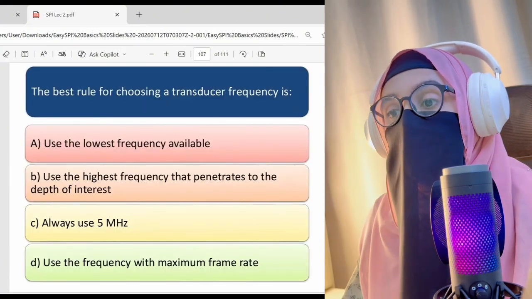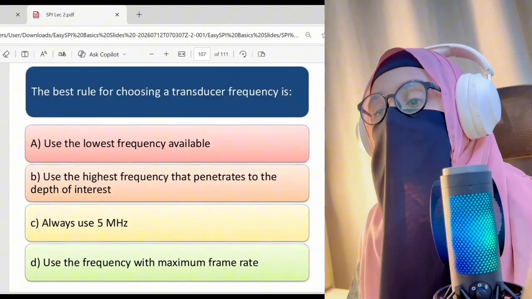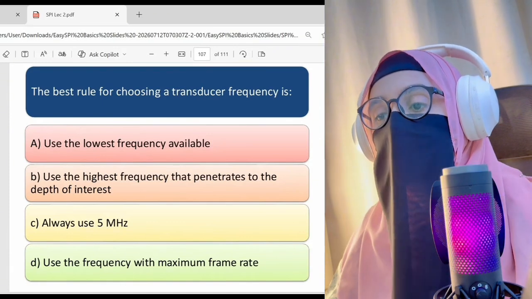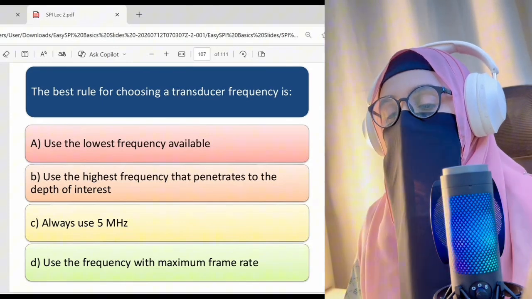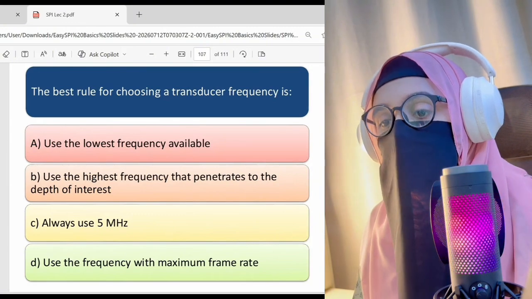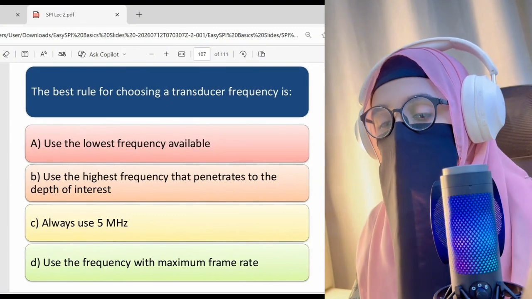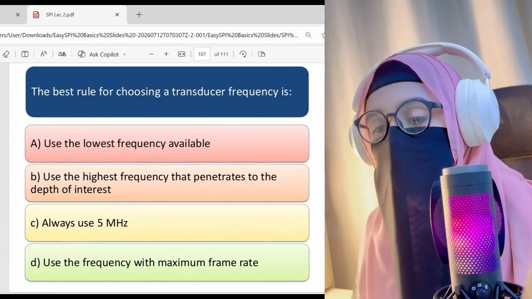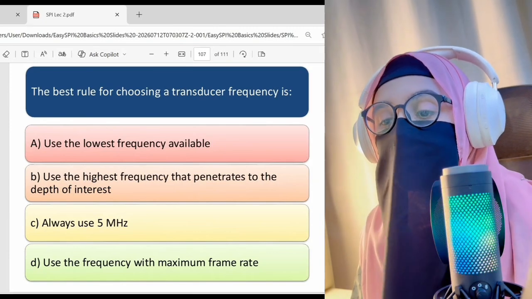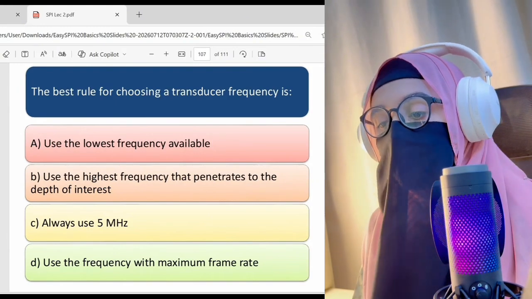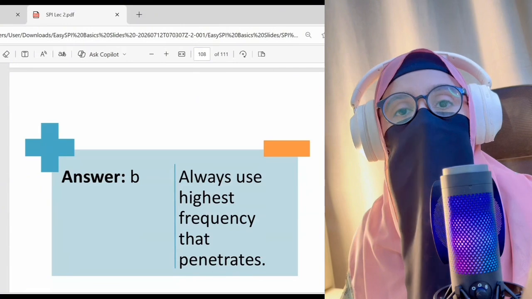Next, the best rule for choosing a transducer frequency is: A. Use the lowest frequency available. B. Use the highest frequency that penetrates to the depth of interest. C. Always use 5 megahertz. D. Use a frequency with maximum frame rate. The right answer here is B.